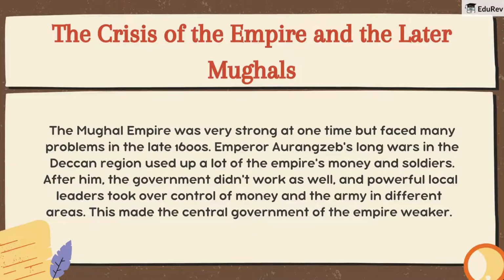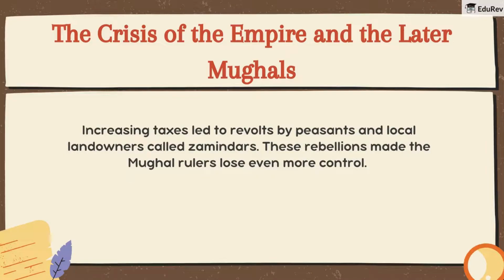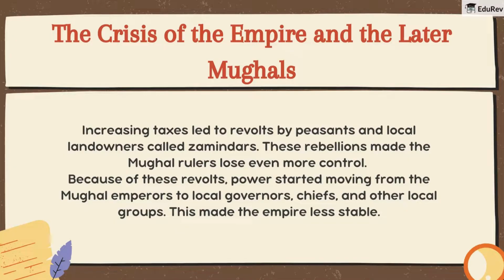If that was already not enough, increasing taxes led to revolts by peasants and local landowners called zamindars. These rebellions made the Mughal rulers lose even more control. Because of these revolts, power started moving from the Mughal emperors to local governors, chiefs, and other local groups. This made the empire less stable.